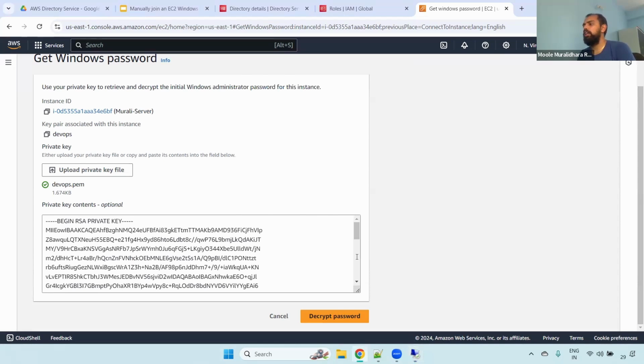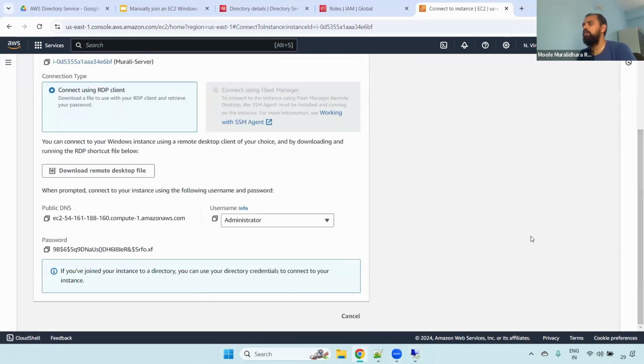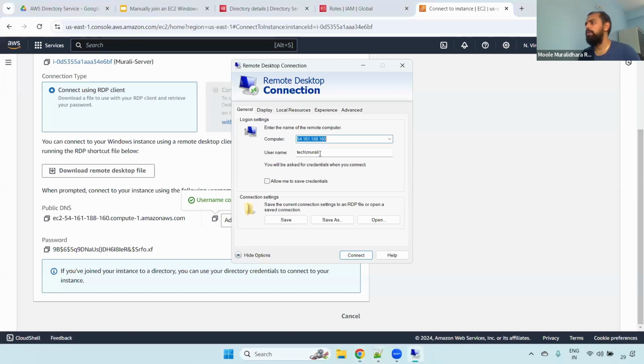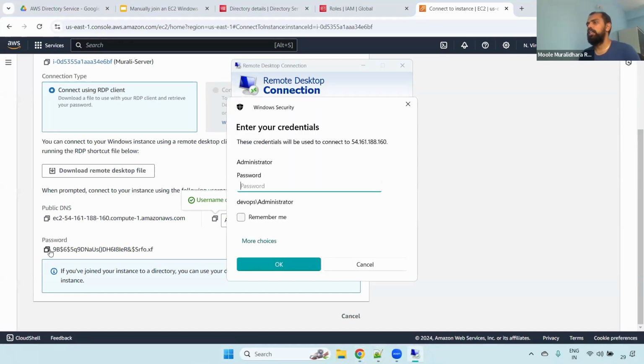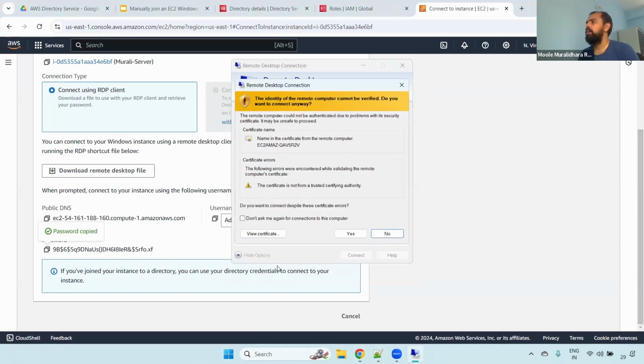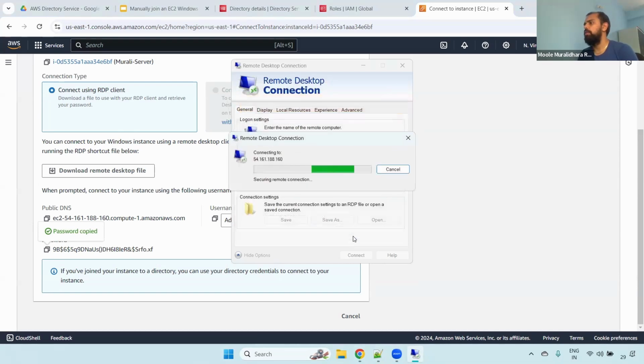Okay, now we can click this decrypt password. Now we can use the username administrator. We already have the public IP and administrator. Click next and then take the password here. Click next. Now if you see here, it has not yet joined the domain. That's why it is still showing the normal computer name. Click that one.